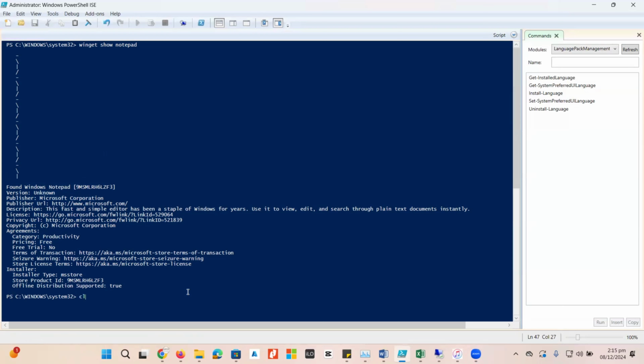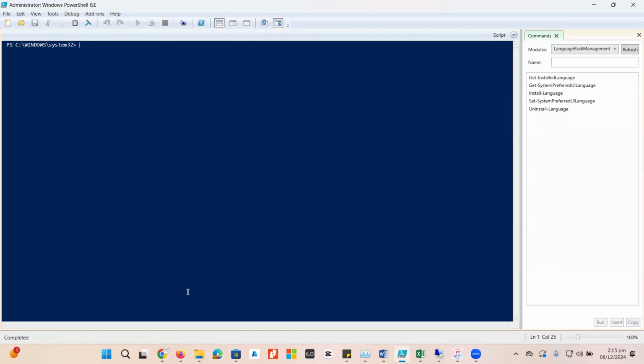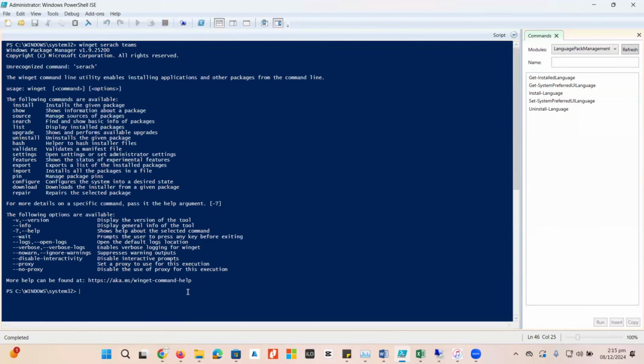So it's a tremendous tool from where we can perform a number of tasks related to application management, administration, monitoring, and updates. And in the same manner, if I want to search for any listed application, I just type winget and search. Let's suppose I want to install Teams over here. Okay, I typed the wrong command, winget search, and I type Teams.